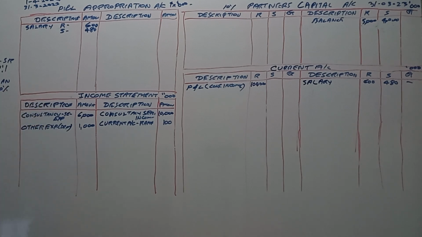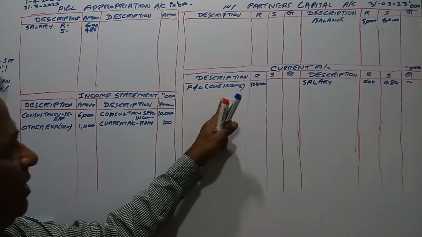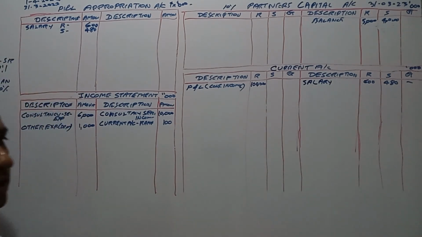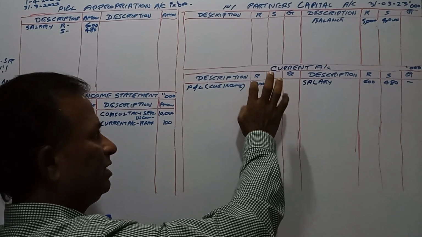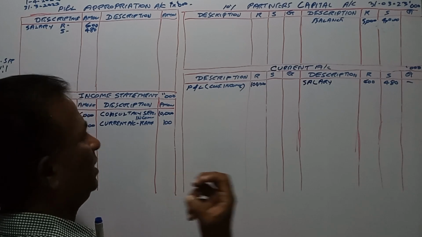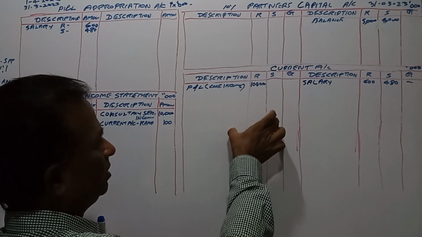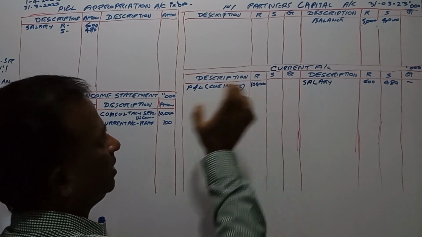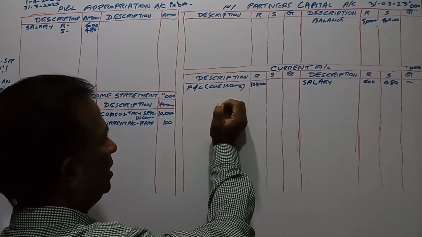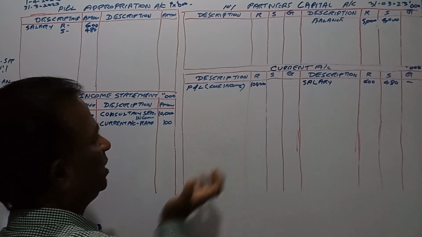Further, the cost of consultancy services, 60,000, had been paid from his personal account. He had paid the 60,000 consultancy expenses. The consultancy income he received in his personal bank account is relevant to the partnership, so we have to recover that amount.